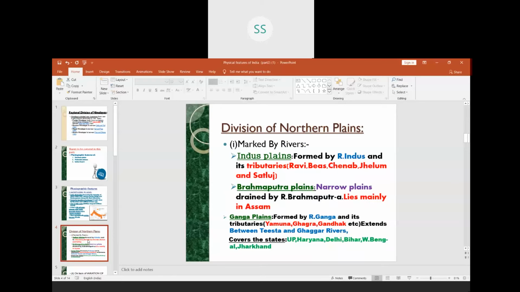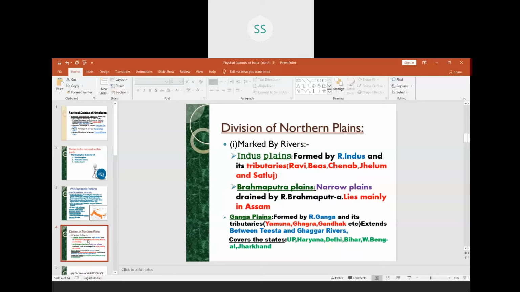So the plains between these are called Ganga plains. Which states are covered in the Ganga plains? Uttar Pradesh, Haryana, Delhi, Bihar, West Bengal and part of Jharkhand. These all states are part of the Ganga plains.